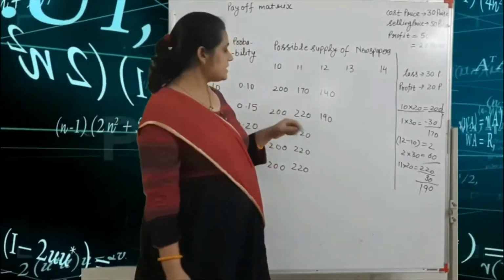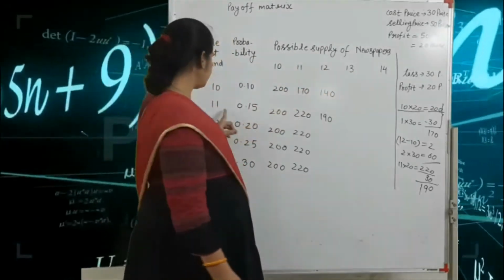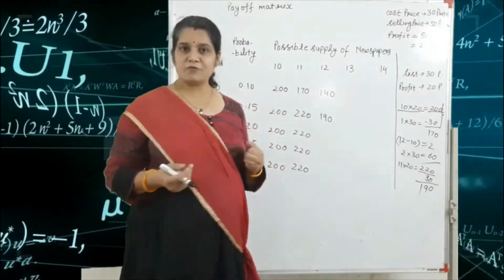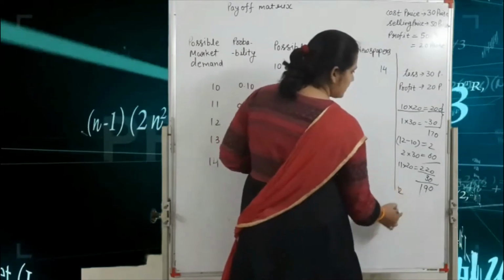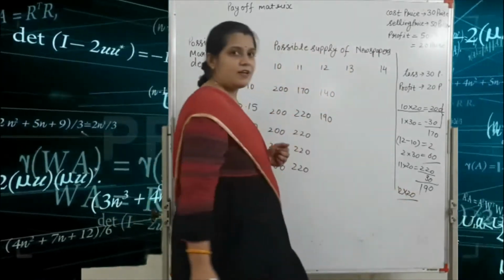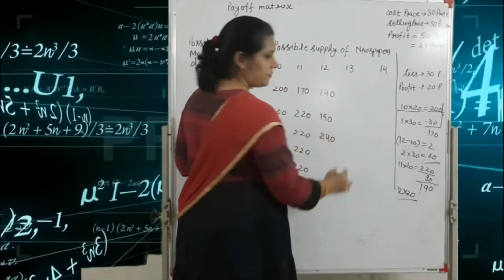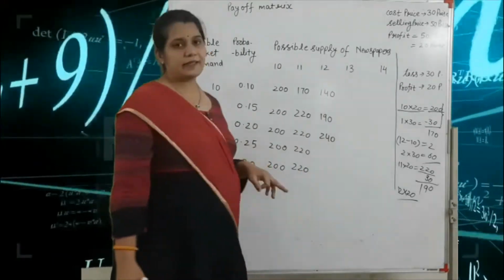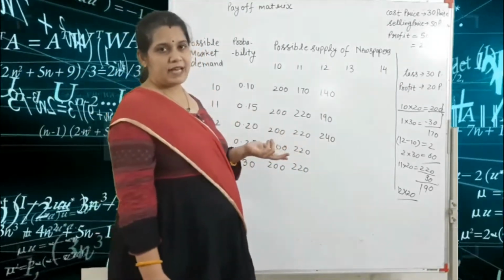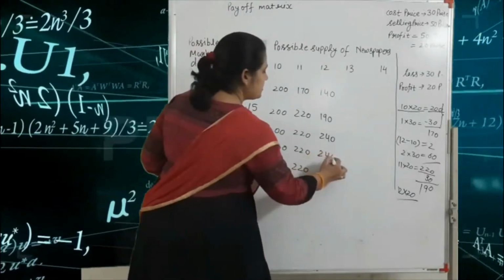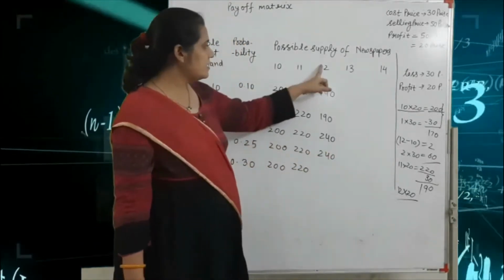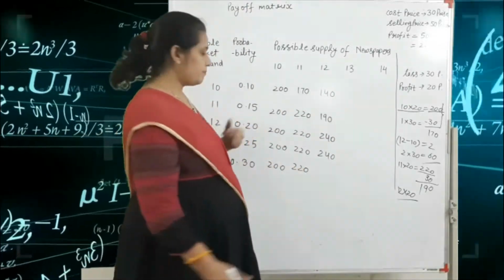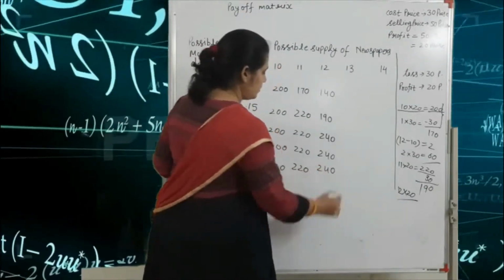Got it? Next one is the supply is 12 and the demand is again 12. Okay, that means supply and demand are equal. So our profit is what? Profit is 12 copies at a profit of 20 paisa. So we have the 240. Got it? Next one is the supply is 12 and the demand is 13. So it's okay. 12 copies are supplied. So here again the profit is 240 paisa. Okay, next one is the supply is 12 and the demand is 14. So it's okay. 12 copies are supplied. So here again the profit is 240.